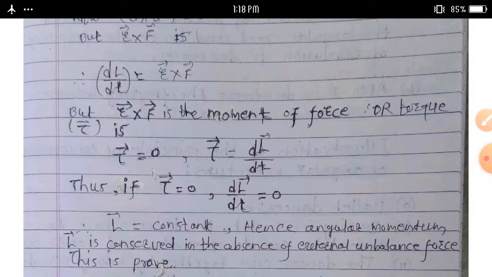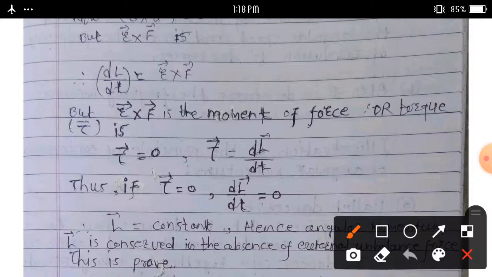Then we can write dL upon dt is equal to r bar cross f bar. According to this, r bar cross f bar is the moment of force, considered as the torque tau bar. Therefore we can write tau bar is equal to dL upon dt. Thus if tau bar is equal to 0, then dL bar upon dt is equal to 0.